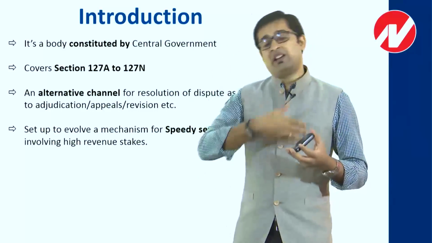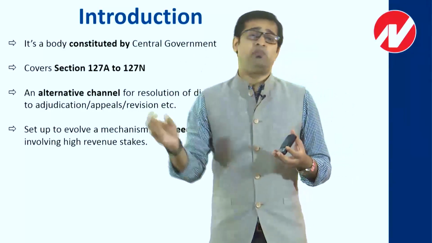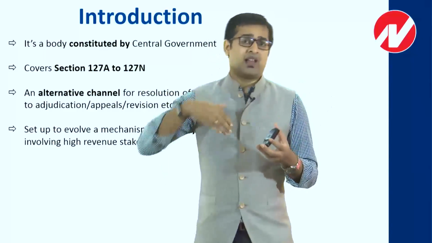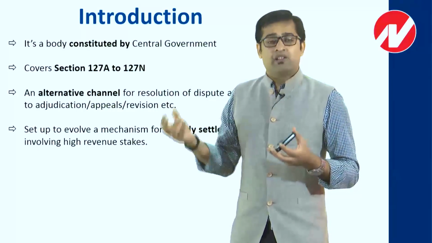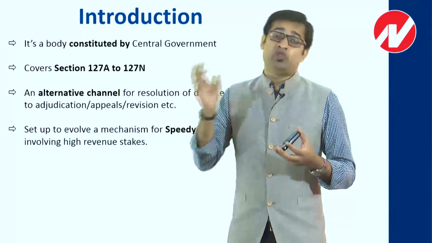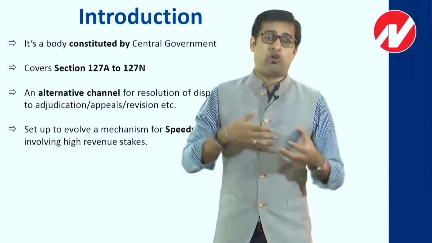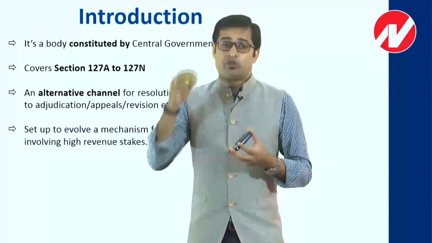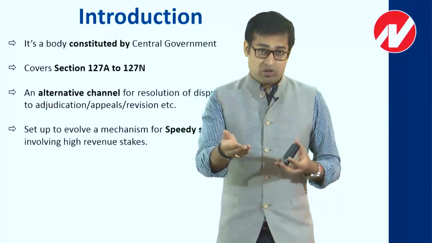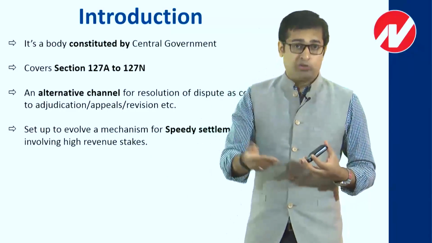It may so happen that in the entire proceeding, even the Commissioner (Appeals) passes an order against me, then I can approach the tribunal. When I approach the tribunal, again the same thing: the tribunal will pass an order, and it may be in favor of or against me. Let's say the tribunal again passed an order against me. Then the option is I can go to the High Court. If required, I can go to the Supreme Court.